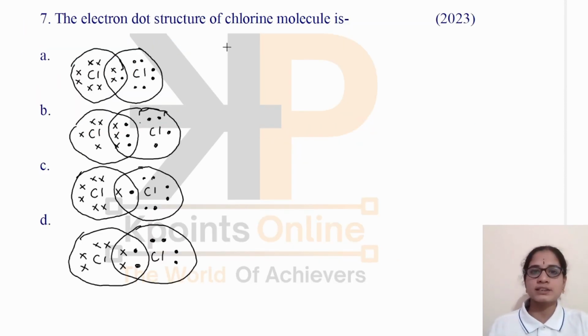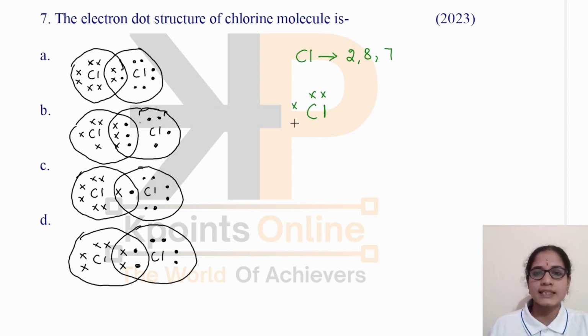Next, the electron dot structure of the chlorine molecule is. They have given these options. First, let us write the correct electron dot structure. Then we will come to know which one is the correct option. We know that chlorine has the electronic configuration 2, 8, 7, which means it needs one more electron in order to attain a stable octet. We can show the valence shell electrons as 1, 2, 3, 4, 5, 6, 7. And for another chlorine atom, we can show 1, 2, 3, 4, 5, 6, 7.